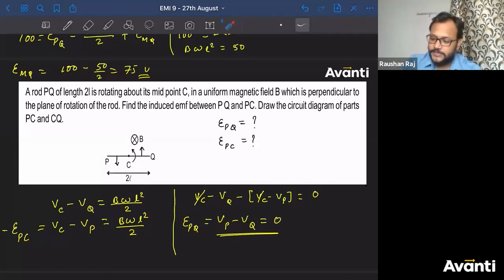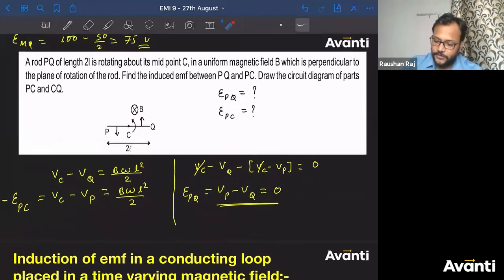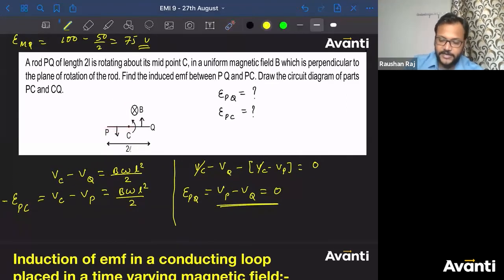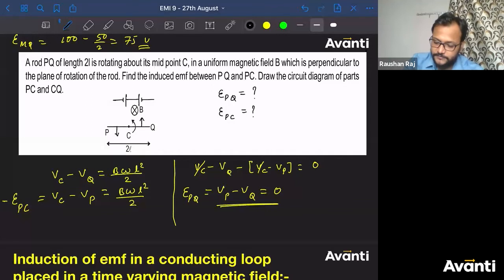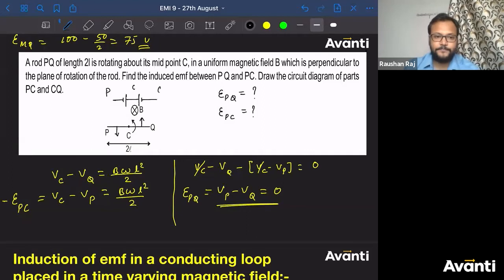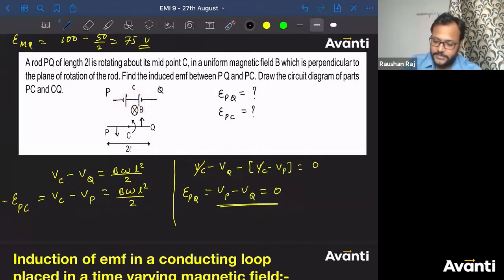All right, draw the circuit diagram of the parts PC and CQ. तो PC का circuit diagram क्या हो जाएगा? So if I ask you to draw the circuit diagram for PC, which one is having higher potential? So C is having higher potential. So it will look like something this. CQ, which is having higher potential. So out of C and Q, C is having higher potential. So it will look like this. So this is P, this point is C, and this point is Q. Both of them are having same induced EMF. This is E, this is E.